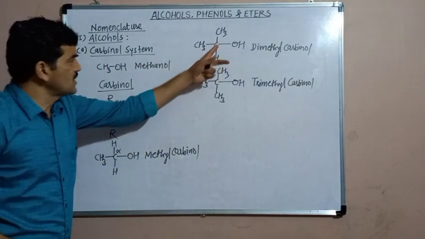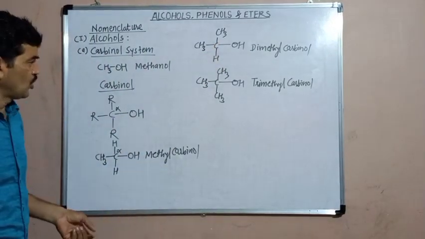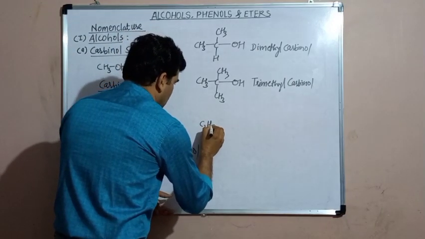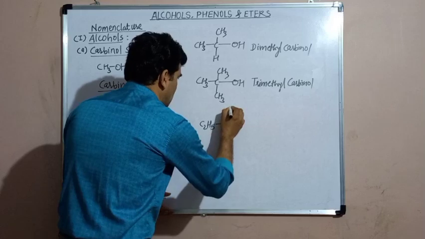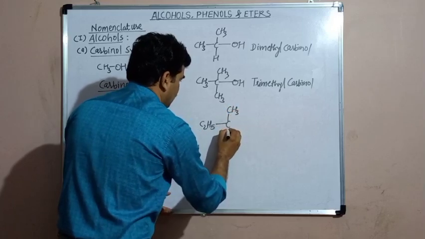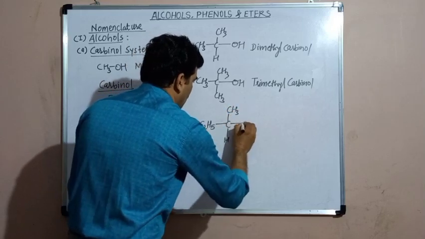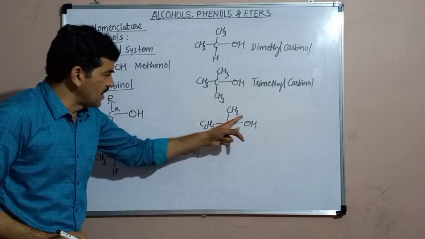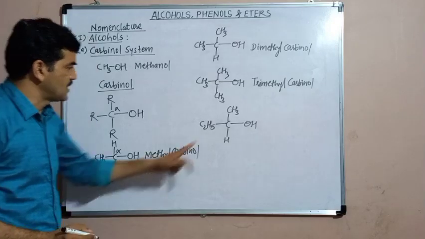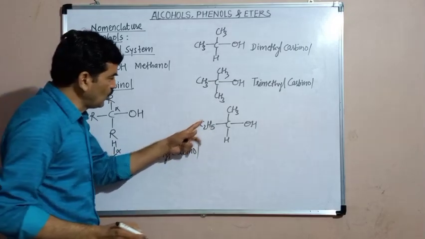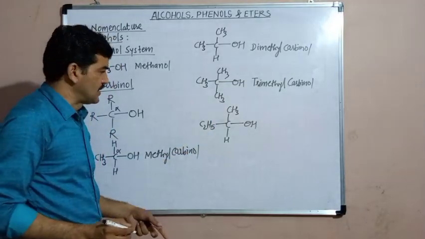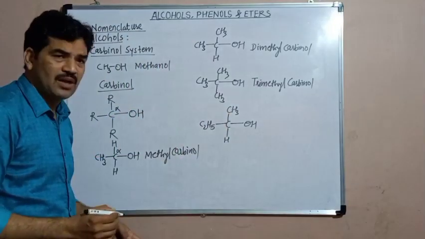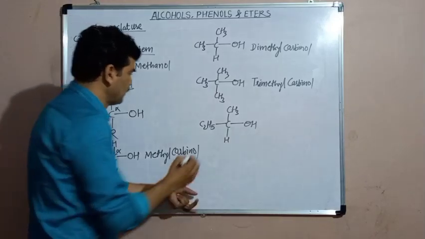In these three cases, there is only one type of alkyl group, the methyl group, but if there are different types of groups, for example C2H5CHOHCH3, this is the carbon bearing the hydroxyl group, that is the alpha carbon. Here two types of alkyl groups are attached to this carbon, and their names are different, therefore they are named in alphabetical order.